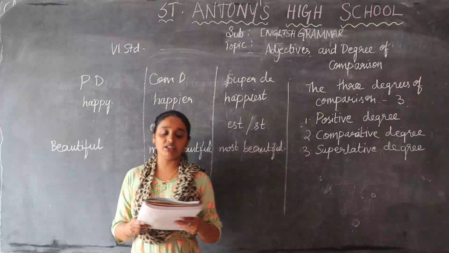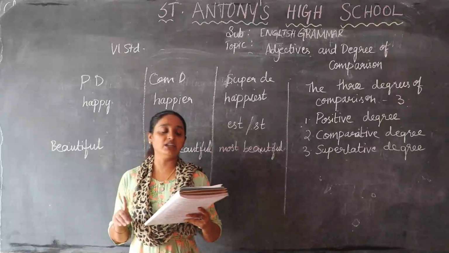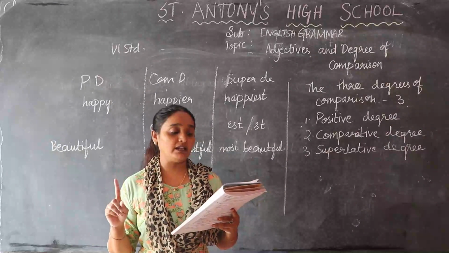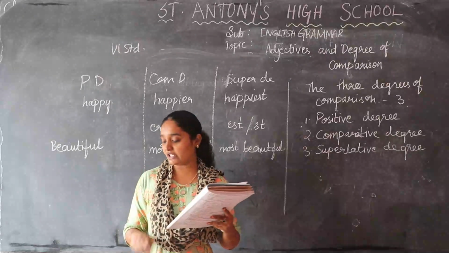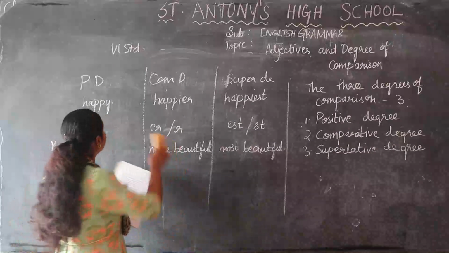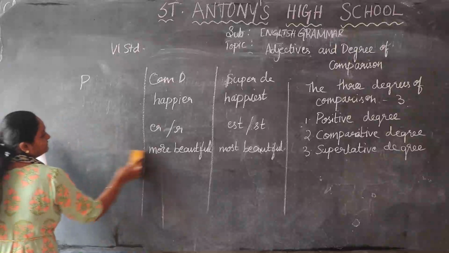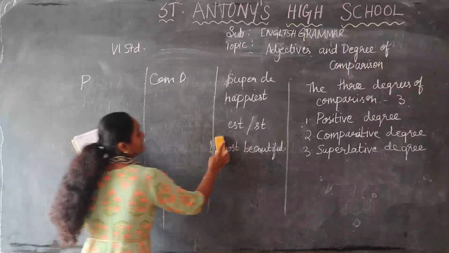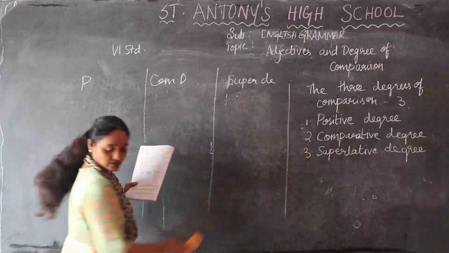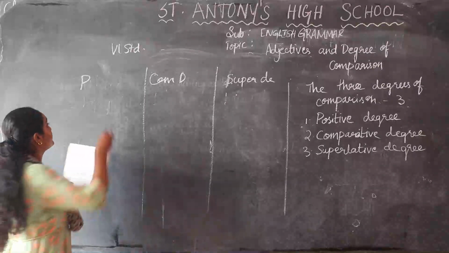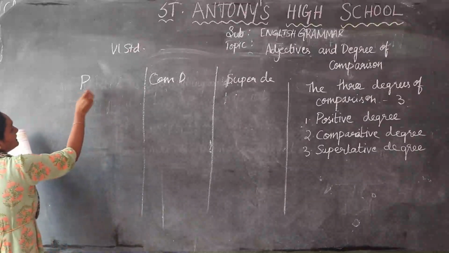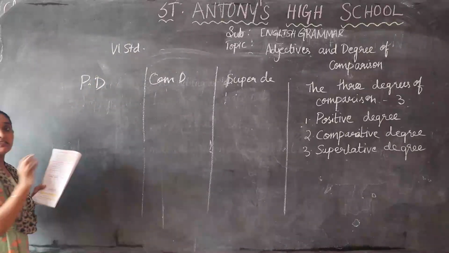Okay children, next, that is C main. Give the comparative and superlative degree of these adjectives. See the first one, they have already given it, I'll show you how to write this one. This is the positive degree they have given you, that is the adjective.